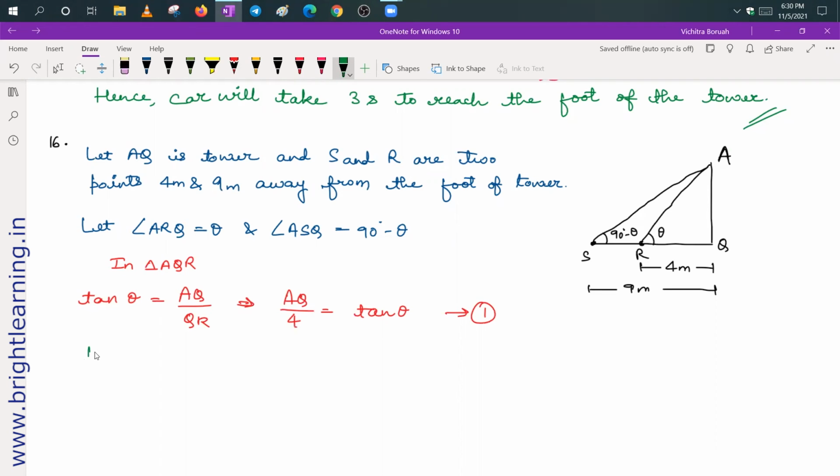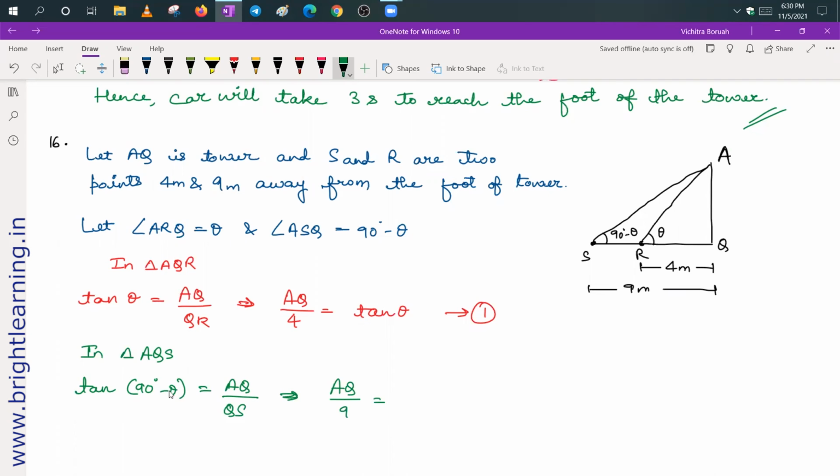So now in triangle AQS, again tan (90 degree minus theta) will be equal to perpendicular, here it is AQ, upon base, here it is SQ or QS. Again, we know that QS is 9 meters. So here you can write AQ upon 9 is equal to tan (90 degree minus theta).